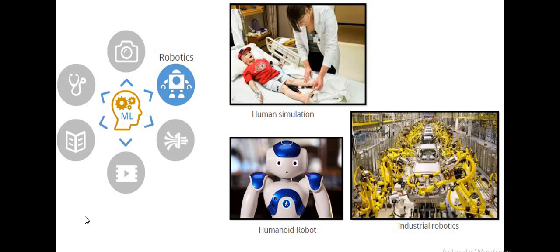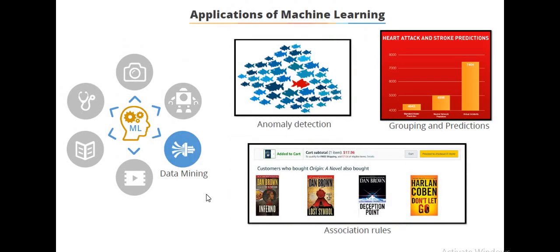The other application is robotics, like human simulation, humanoid robots, and industrial robotics. Machine learning is applied in those fields. We could also see data mining used for anomaly detection, grouping and prediction, and association rules.